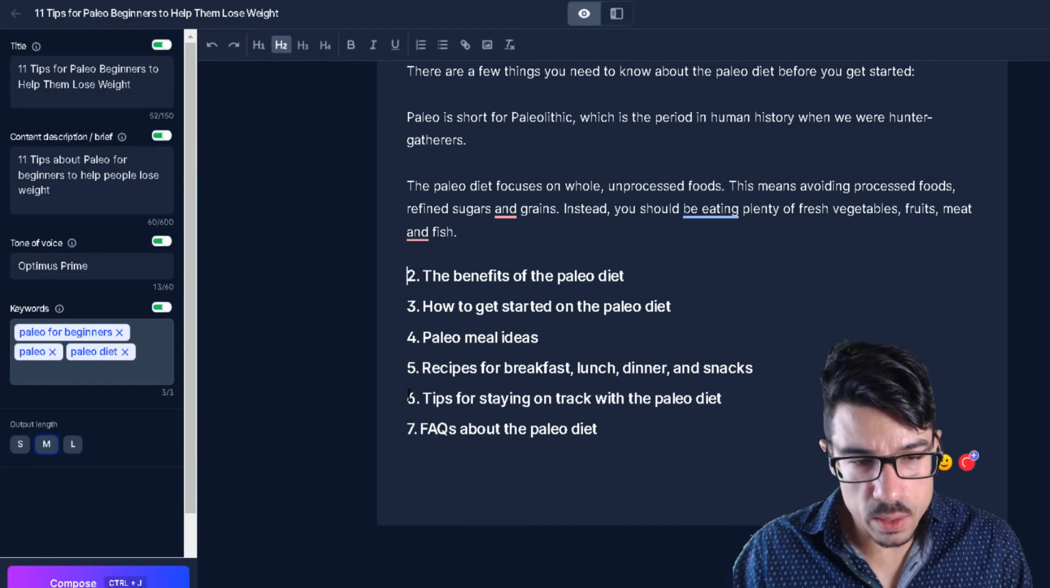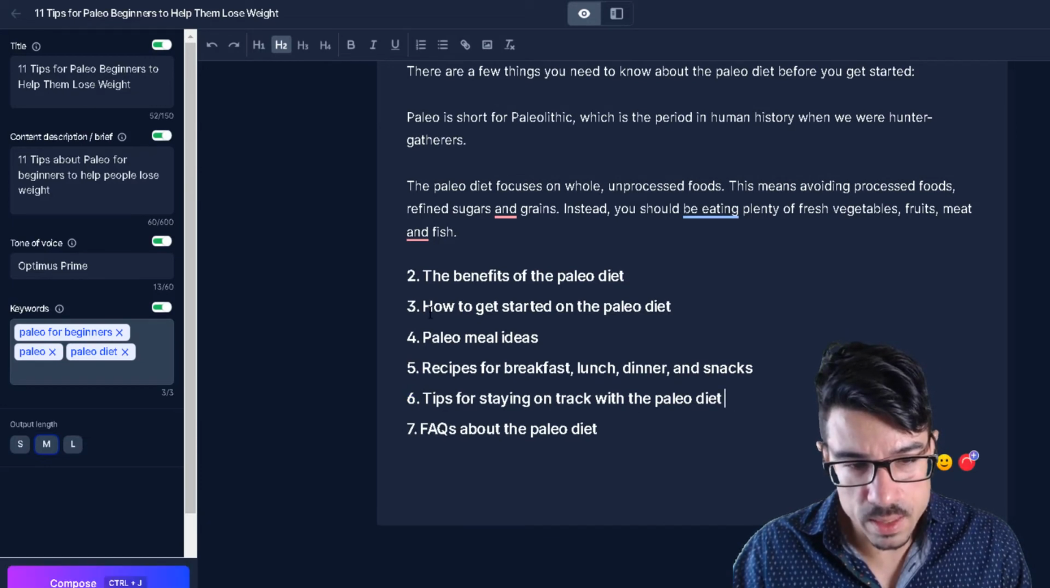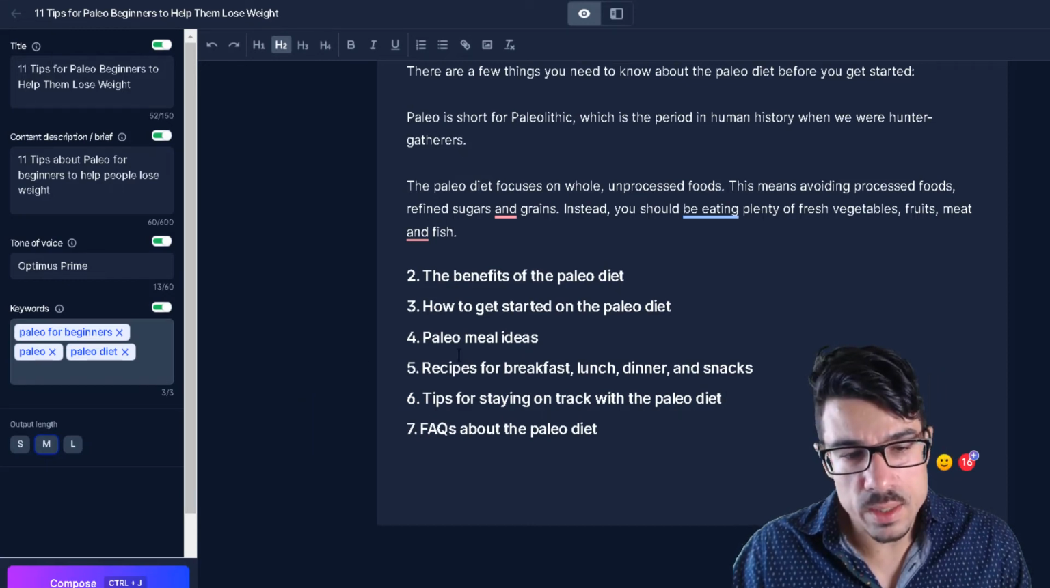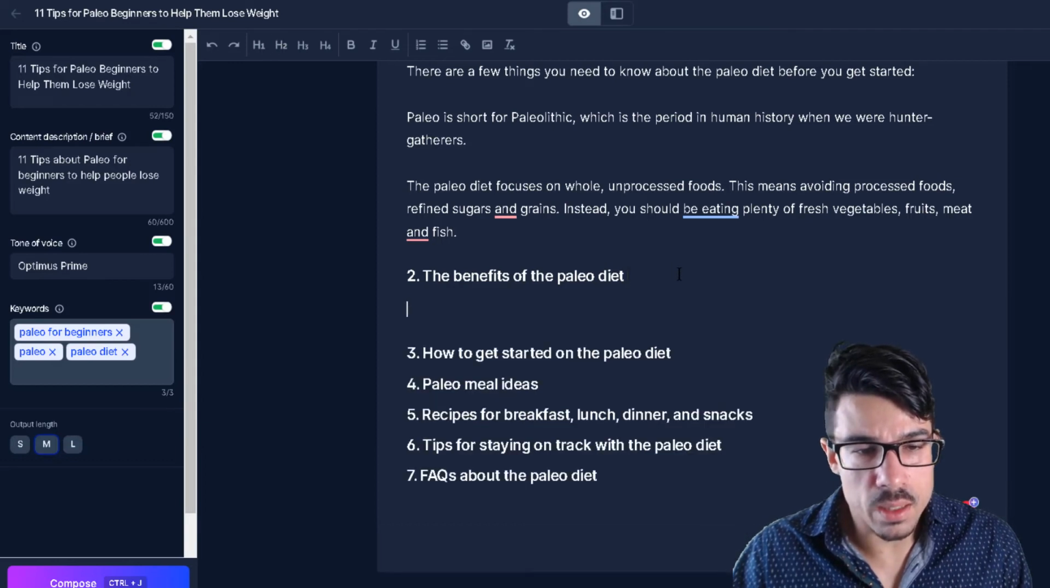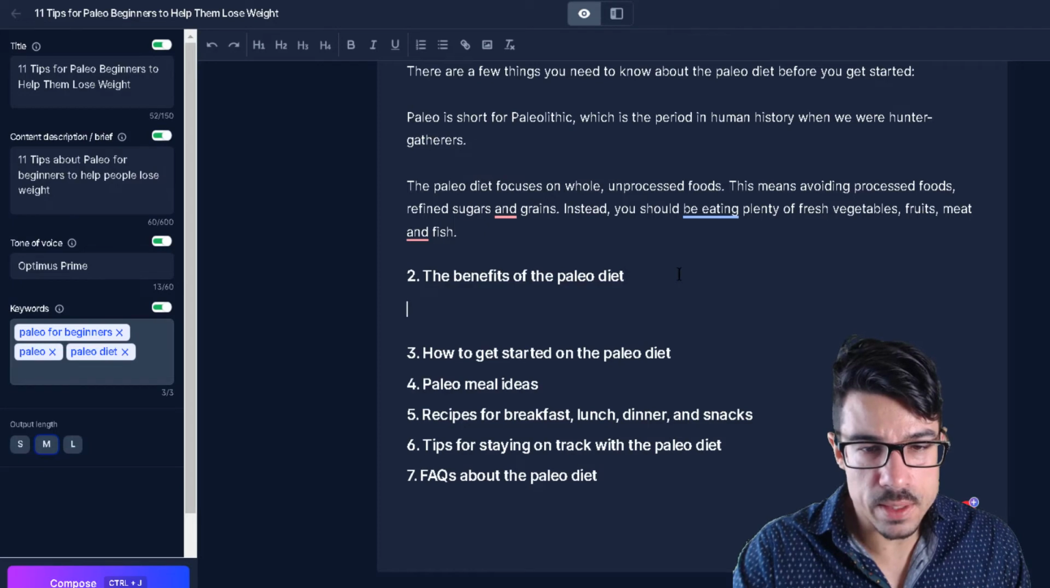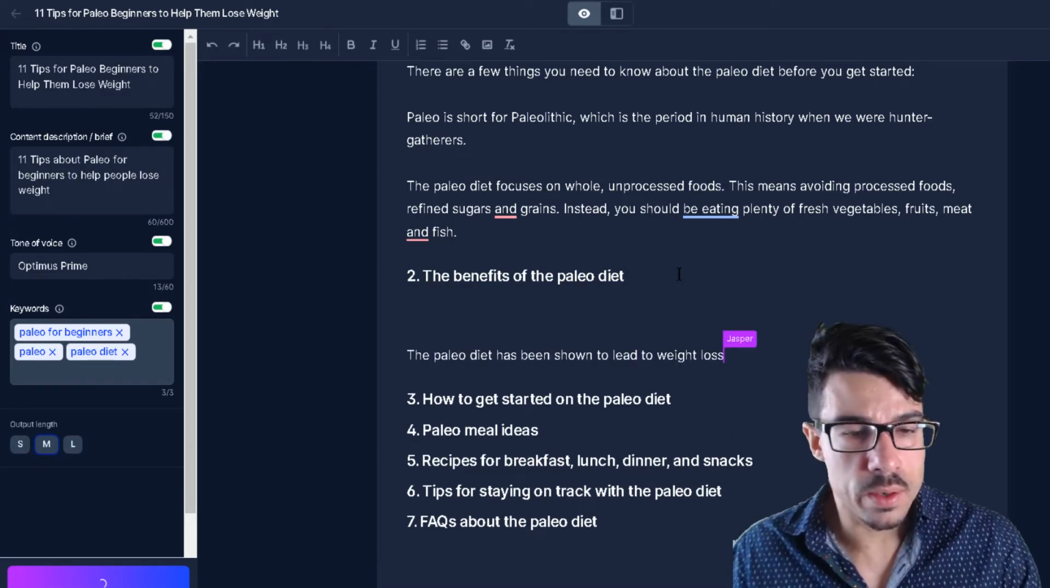And actually, I probably would need to increase this a bit because it only gave me 7 points, but I want 11, as you can see, 11 tips. So I would need to increase this a bit and probably do further research. The benefits of the palette. Let's put that over here.